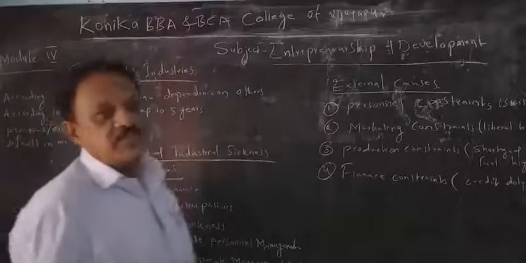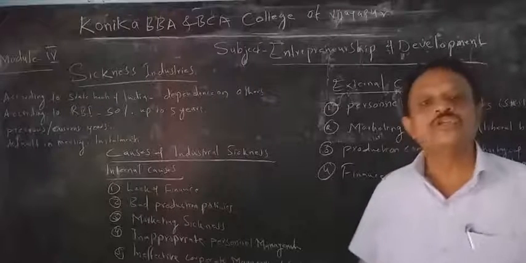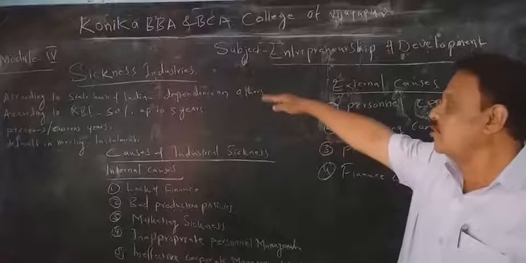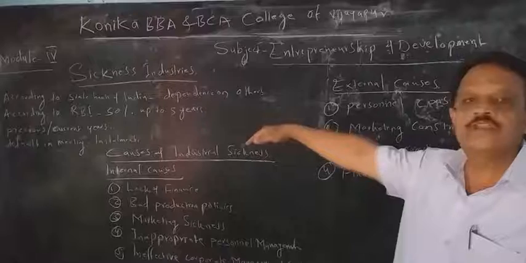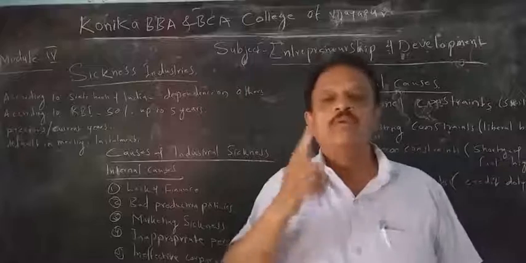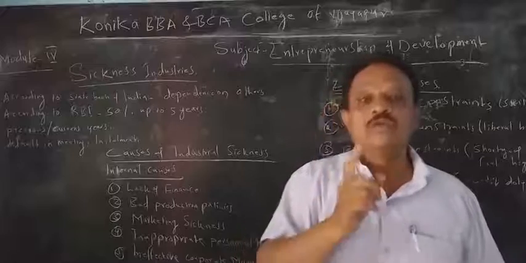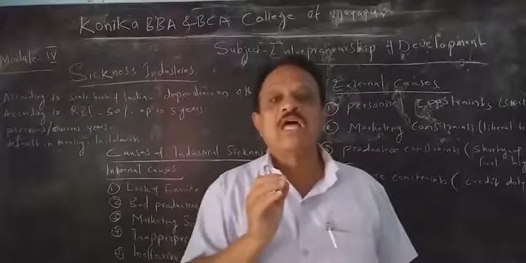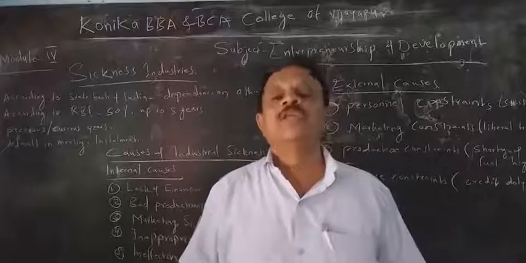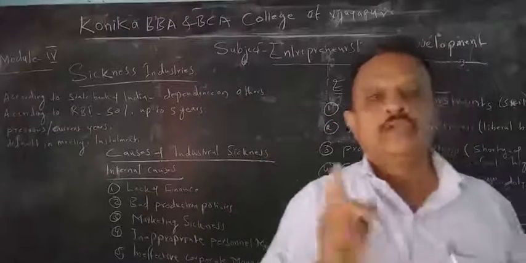So today's discussion for entrepreneurship development is what sick industries are and what the causes of sick industry are. A 10 marks question will come in the schedule. You have to define what a sick industry means and what the causes of industry sickness are, internal causes and external causes. So these are today's discussion. You have to go through it and submit your internal on time. Still you have not written your internal. So I am requesting you, your examination will start on 26th of January. We have received the timetable from the university. So you have to come to the office, collect your blue books and write immediately. Okay, tomorrow we'll continue. Thank you.